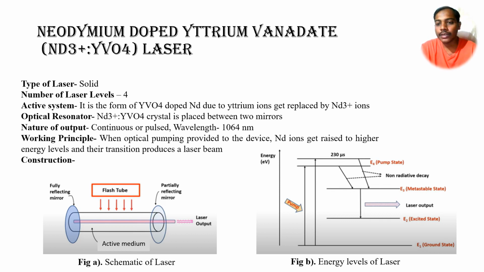That output we can get from the transition between the energy levels E3 and E2. The working principle is that when optical pumping is provided to the device, the neodymium ions rise to a higher energy level, and their transition produces a laser beam. So actually it happens due to the neodymium ions. The whole role is played by those ions.